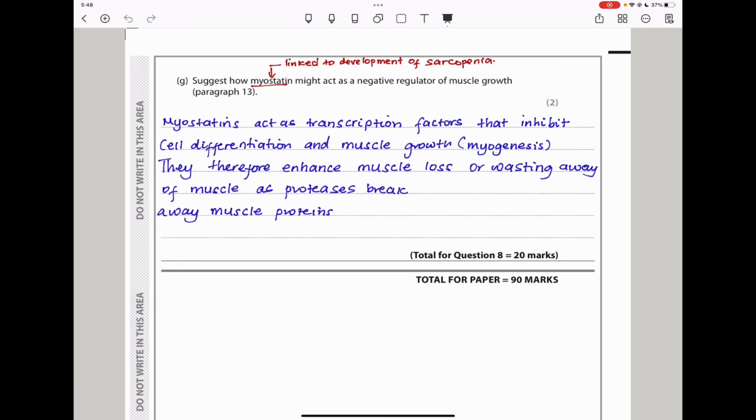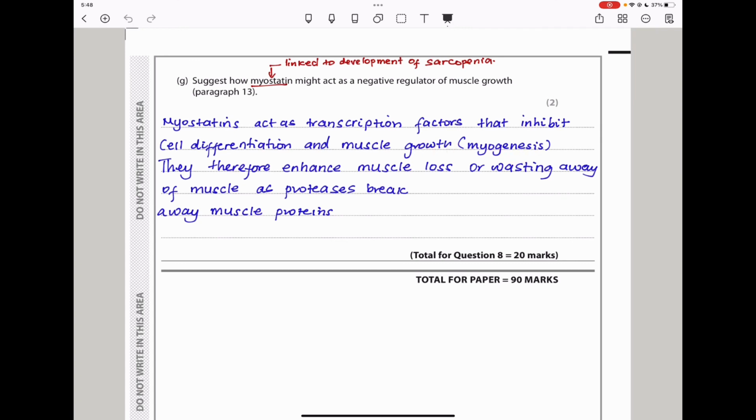The last part says, suggest how myostatin might act as a negative regulator of muscle growth, as referred to in paragraph 13. Myostatin is linked to the development of sarcopenia. So here I said, myostatins act as transcription factors that inhibit cell differentiation in muscle growth. Remember, muscle growth is myogenesis.